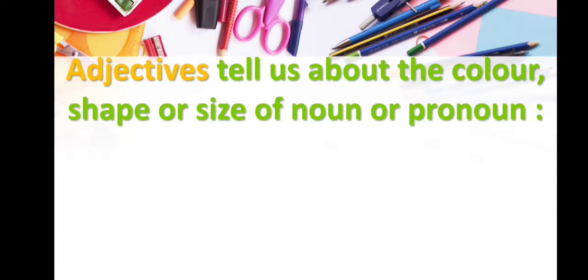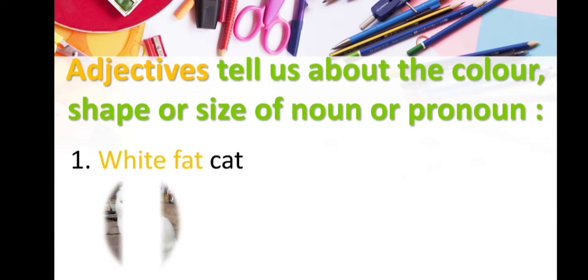Adjectives tell us about the color, shape or size of a noun or pronoun. Here you can see the adjectives tell about the particular color, shape or size of a noun or a pronoun, and those words are called adjectives. Some examples are white fat cat. Here the words white and fat are the adjectives because these words define more about the cat, which means the cat is white and fat.